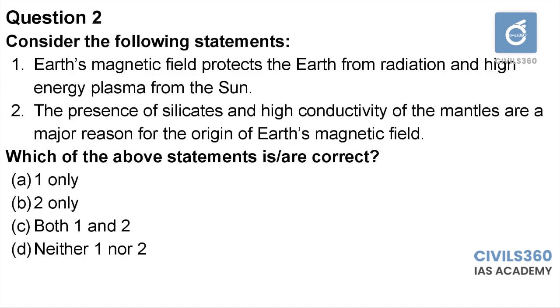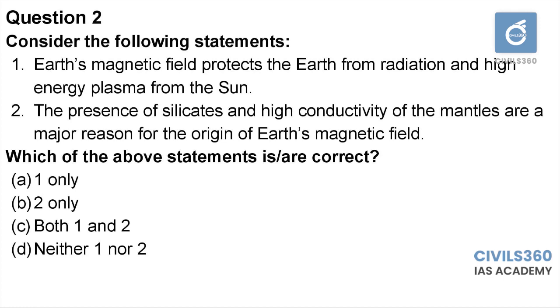Question number 2. Consider the following statements. Earth's magnetic field protects the Earth from radiation and high energy plasma from the sun. The presence of silicates and high conductivity of the mantle are a major reason for the origin of Earth's magnetic field. Which of the above statements is or are correct? 1 only, 2 only, both 1 and 2, neither 1 nor 2.